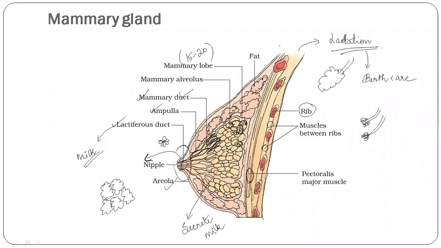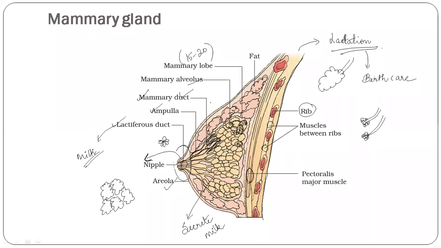So what happens here, students? The mammary gland is made up of many glandular tissues and fatty tissues, and there are two breasts. There are two mammary glands in every mammal. There are how many lobes? 15 to 20 mammary lobes, containing clusters, that is, a group of tissues known as alveoli.